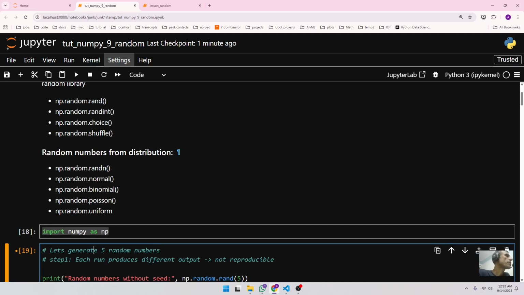Now, for some of the mathematicians, they might be interested in knowing how to generate a random number from a normal distribution, or from a binomial distribution, or from Poisson, or from a uniform distribution. So I'll show you in this class now.